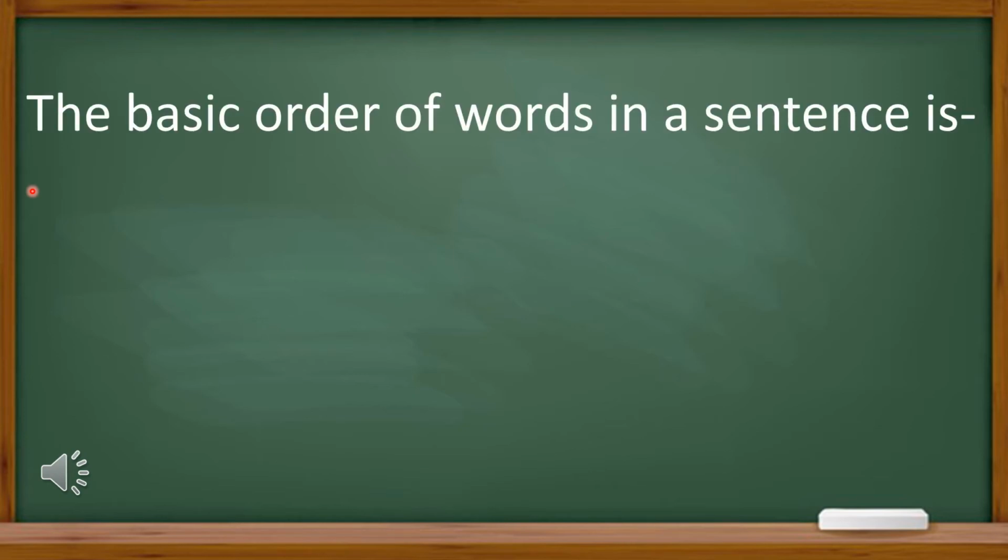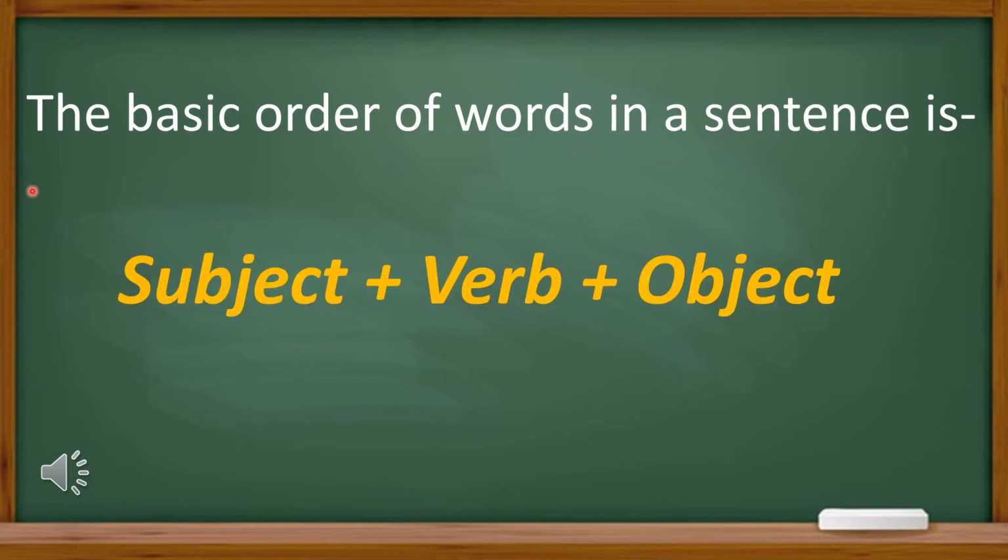Now, when we are going to rearrange a sentence, we need to keep in mind that we need to follow some rules, but the basic order of words in a sentence is subject plus verb plus object. Now we will know specifically these three things, that means subject, verb and object. What is subject, what is verb, and what is object?